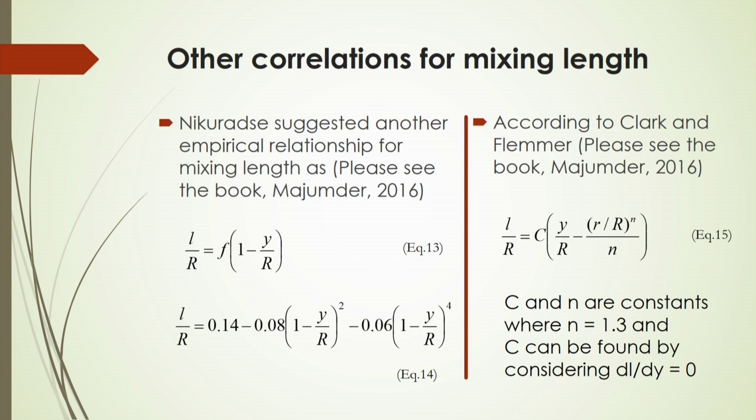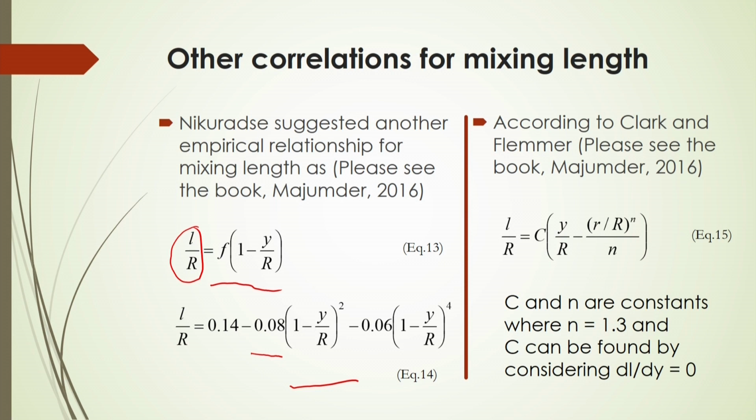Nikuradse suggested another empirical relationship for the mixing length, L by r, where r is the radius of the pipe. It will be a function of 1 minus y by r, and it is empirically given as 0.14 minus 0.08 into (1 minus y by r) whole squared minus 0.06 into (1 minus y by r) to the power 4. This is a polynomial function, from which you can calculate what the mixing length should be.